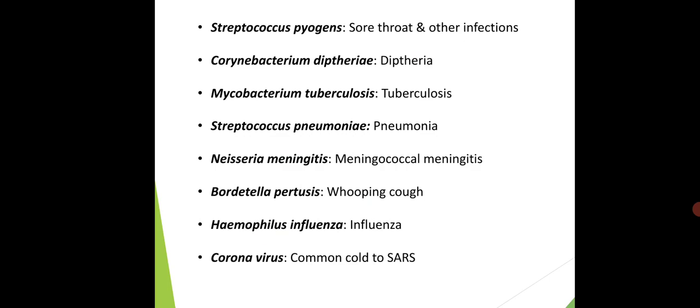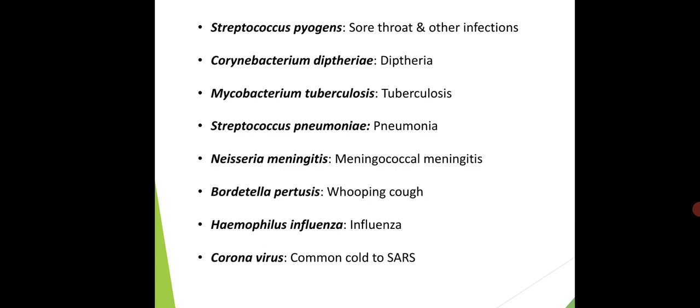It gets localized in the meninges. What are the meninges? It is the covering surrounding the brain and the spinal cord, उसे कहते हैं meninges. So that is the meaning of meninges, the membrane covering of brain and spinal cord.